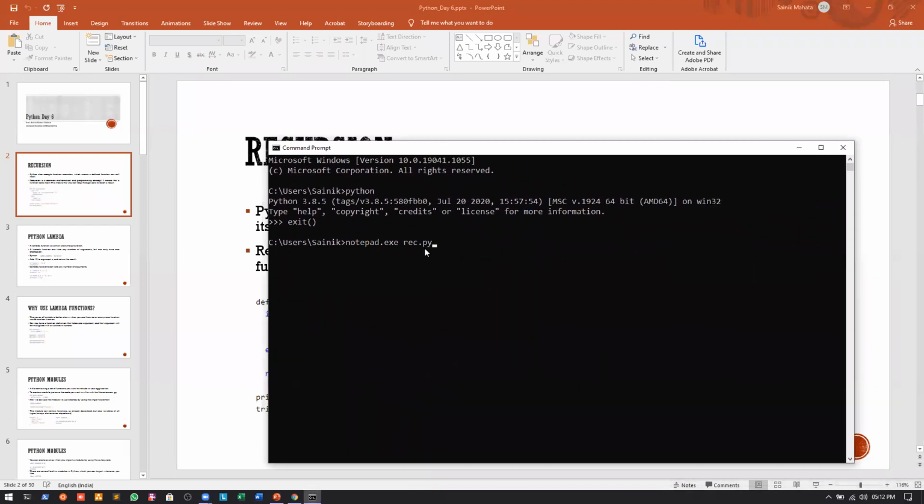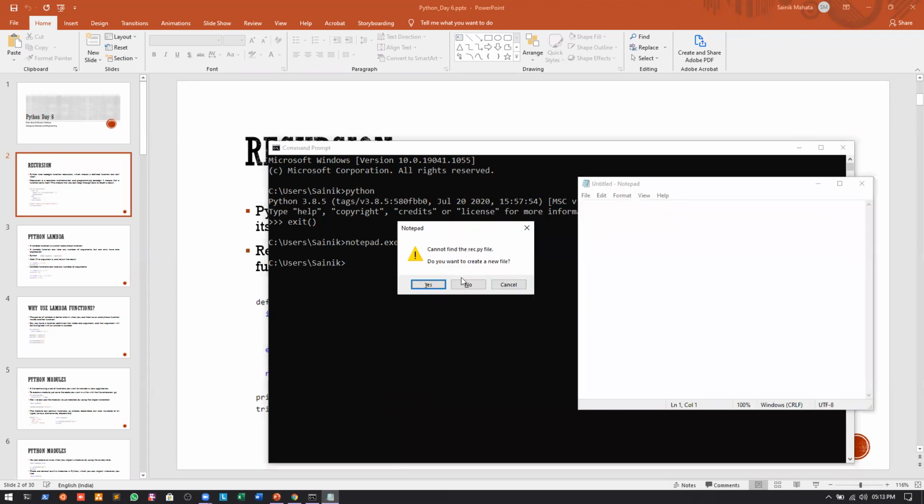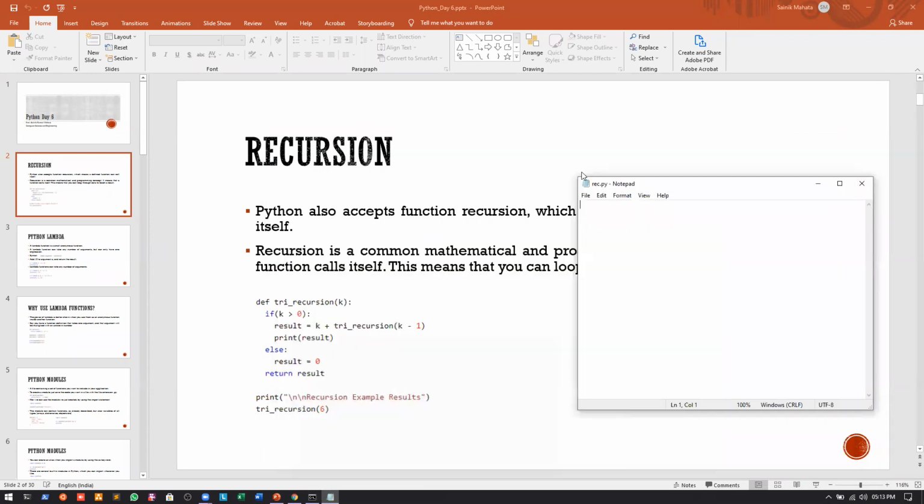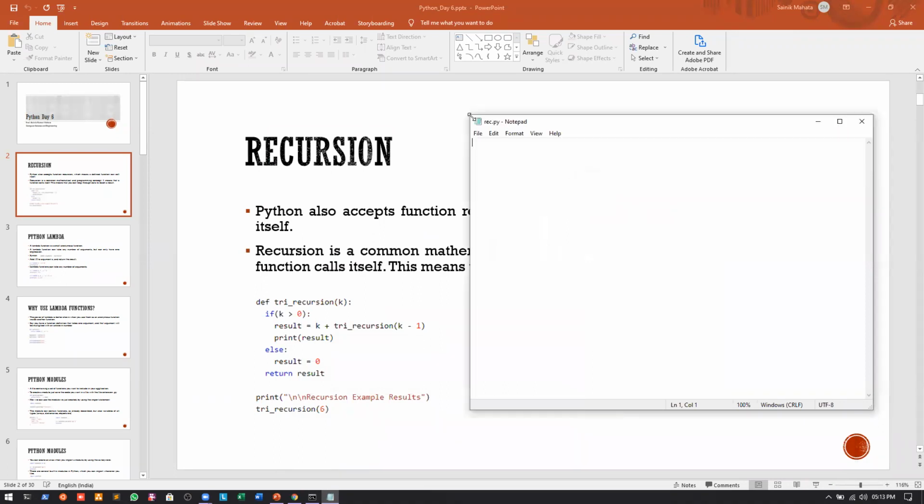So what we will do is we will just write notepad.exe and give the file name, that is recursion.py, and press enter. It will prompt me whether I want to create a new file or not. So yes, I will create a new file. And you can see that we now have a new file called recursion.py. Let me just enlarge this.